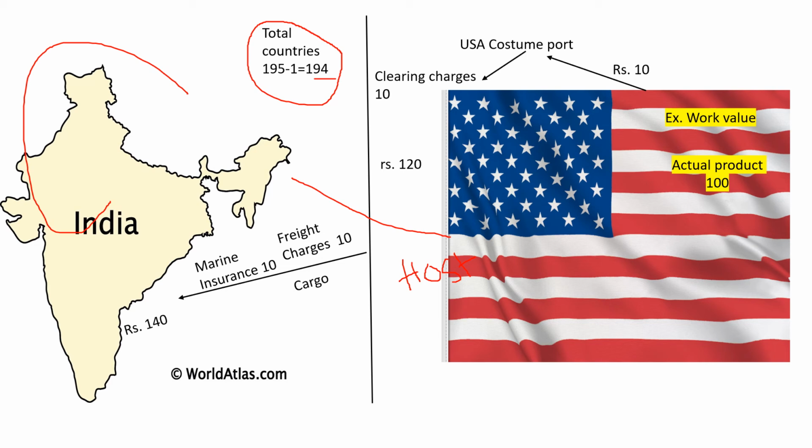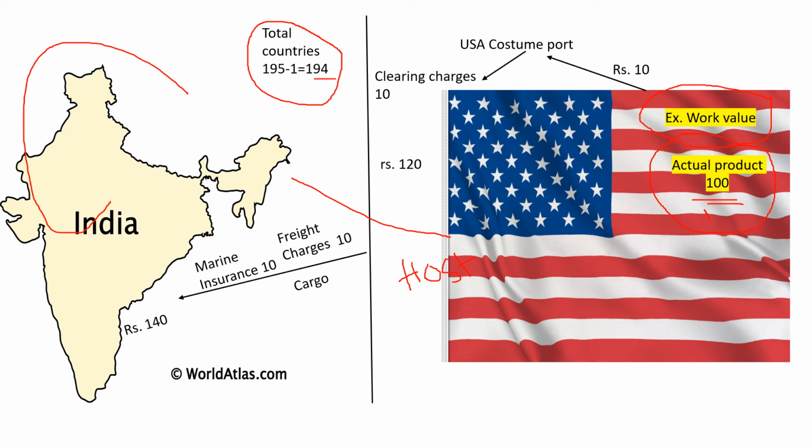But the value of the product at that place is rupees 100. You can see here, the actual price of that product is rupees 100. Here we can say it is the factory cost. This cost is also called the ex-work value. Rupees 100 will be considered as the ex-work value. If I go there and buy that product, the value will be 100, but I need that product in India. So Mr. X told me the ex-work value will be 100, which you can see here.